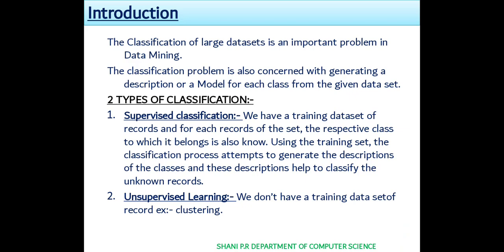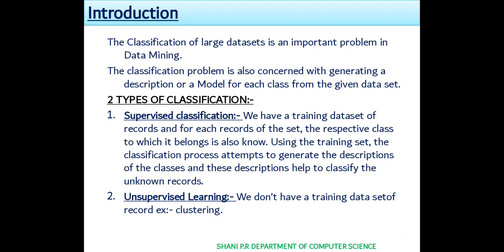In supervised classification, we have a training data set of records, and for each record of the set the respective class to which it belongs is also known. During unit 1 I told what is supervised learning, and how data sets are divided into supervised and unsupervised learning, where in supervised learning the classes are also known, it's a training data set.